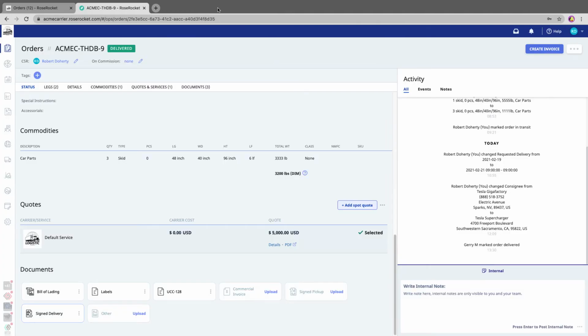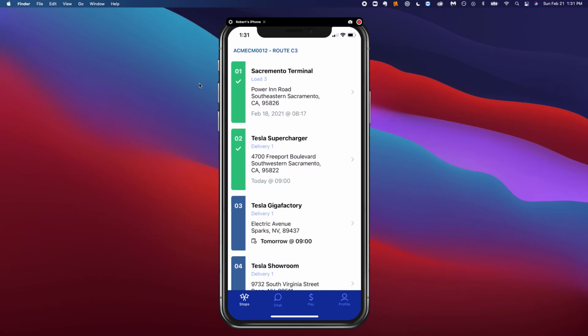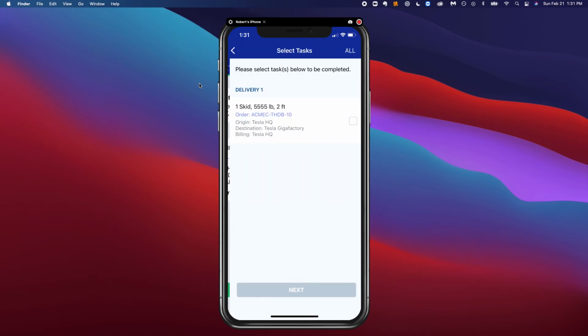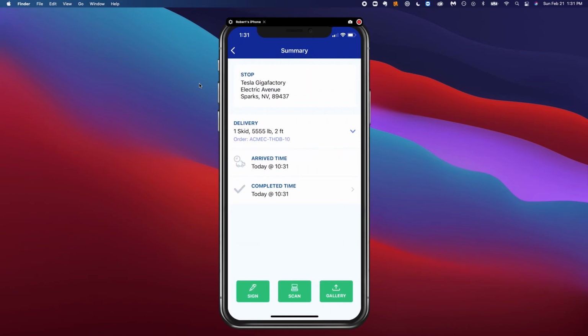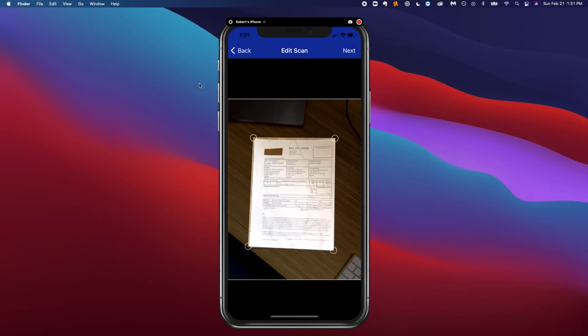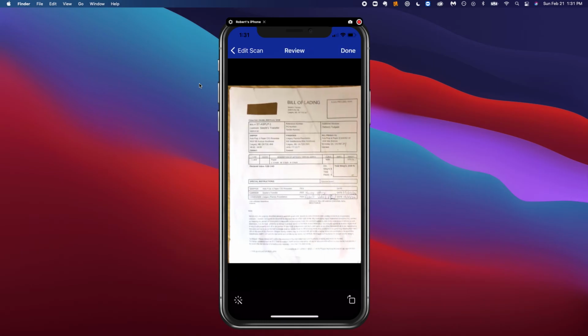Again, just to recap, the idea is that the driver out on the road with the mobile app is going to complete the delivery. So let's say I complete this delivery at the Gigafactory. I'm going to complete tasks, confirm what I've delivered, click scan, and collect a scan of the image.